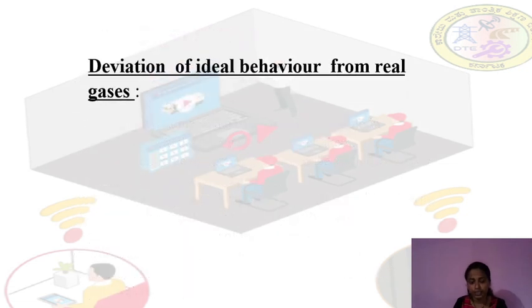Now let's see the deviation of ideal behavior from real gases. Deviation means how the real gases differ from the ideal gases. I told you that ideal gases are not the same as real gases, so there should be deviation. So what about the deviation of ideal behavior from real gases?